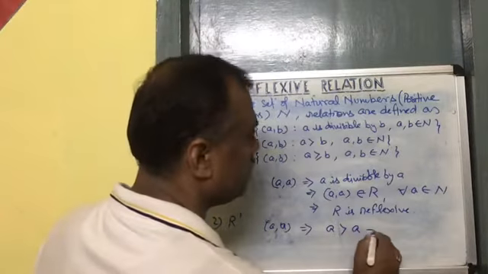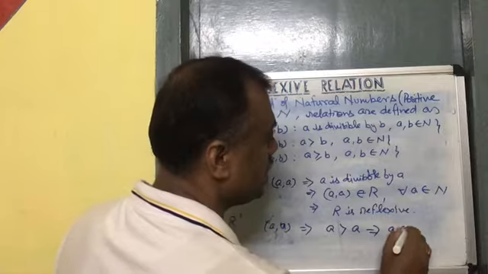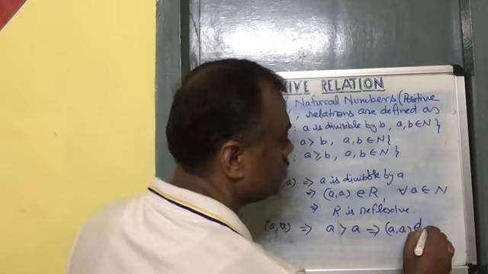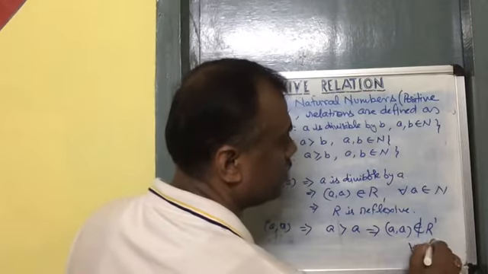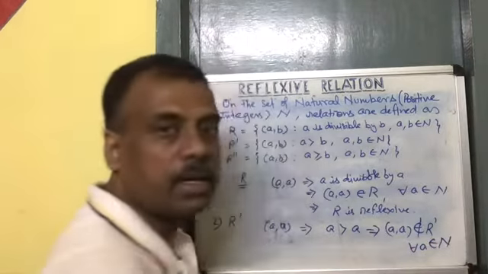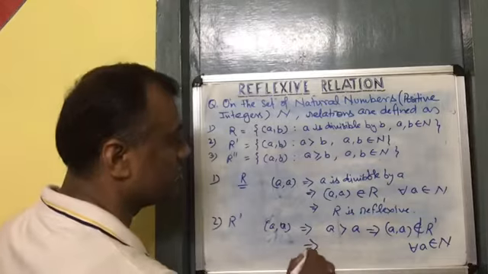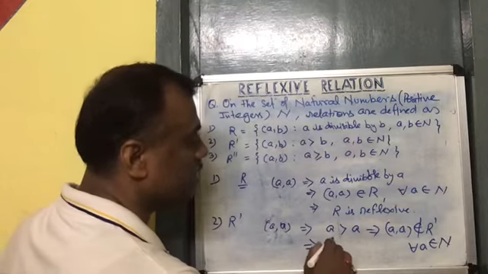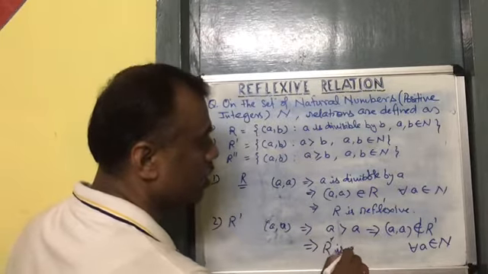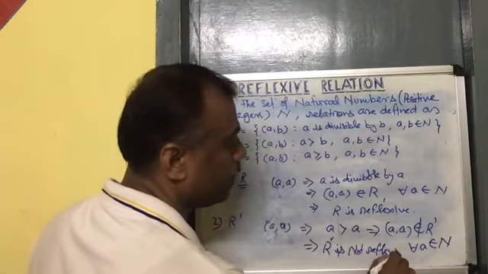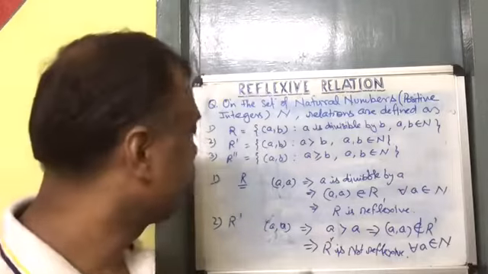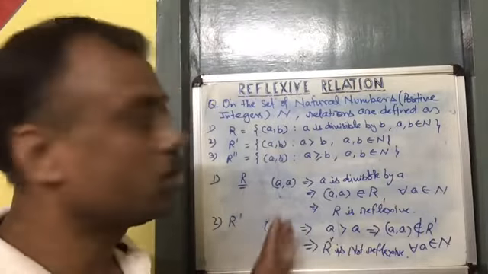So this implies that A does not belong to R dash for every A belongs to N. From here we can say R dash is not reflexive. Okay, here R dash is not reflexive.